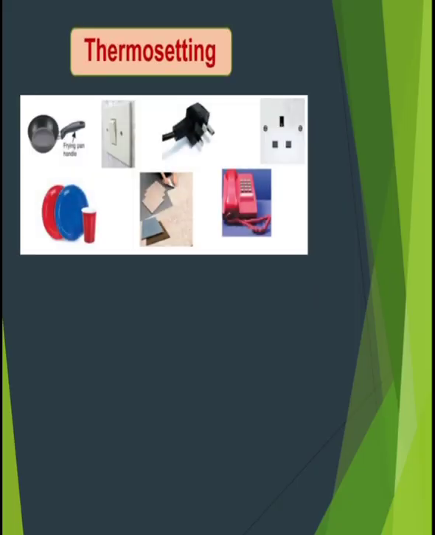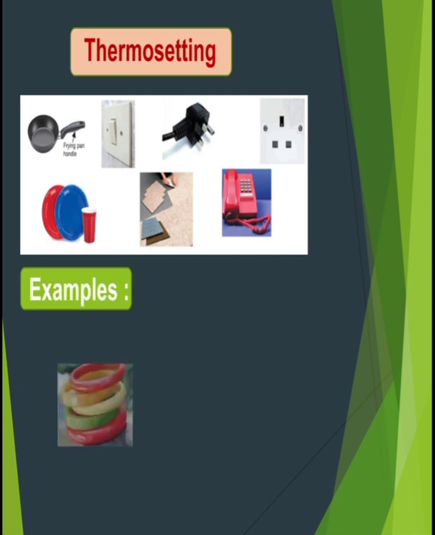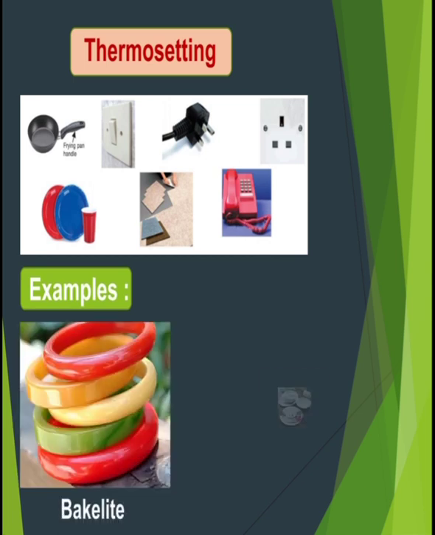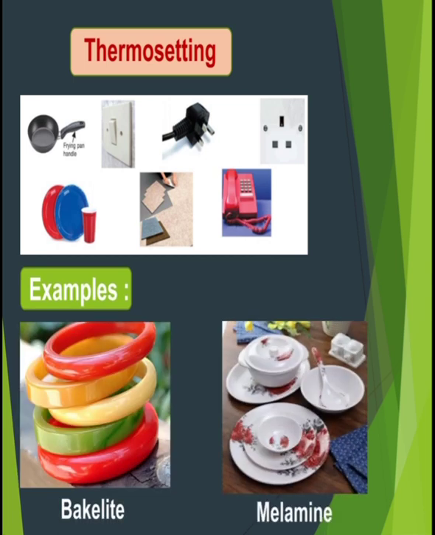Thermosetting. A plastic which, when set, does not become soft on heating again and cannot be molded a second time is called thermosetting plastic. Here some examples are given, like bakelite and melamine. These are examples of thermosetting plastic. Bakelite is a poor conductor of heat and electricity, so it is used for making electrical switches and handles of various utensils.